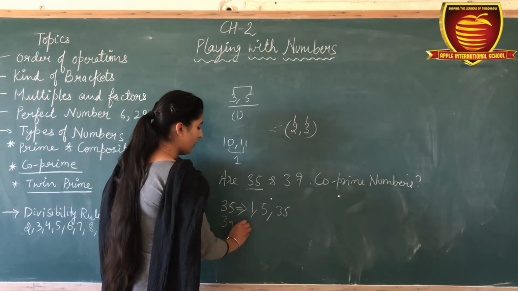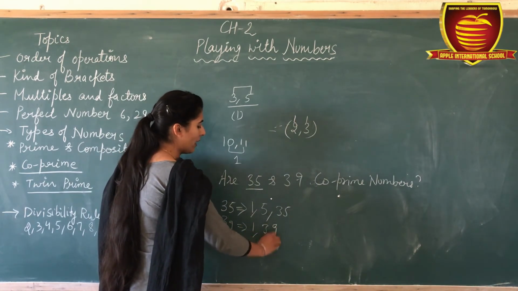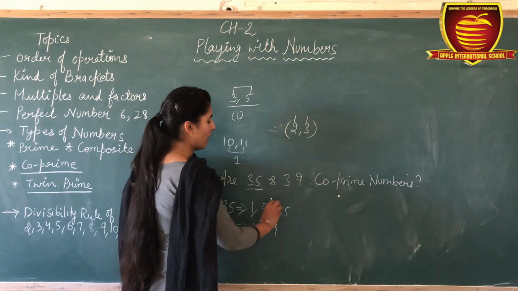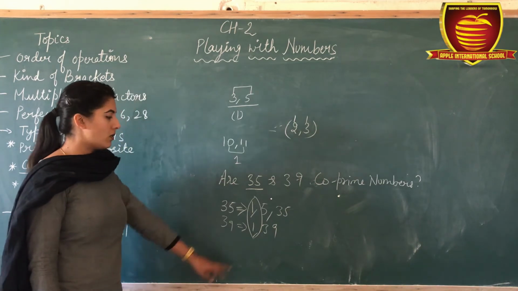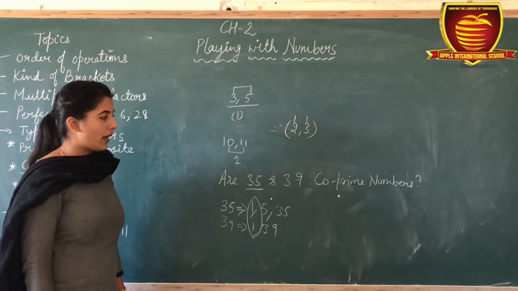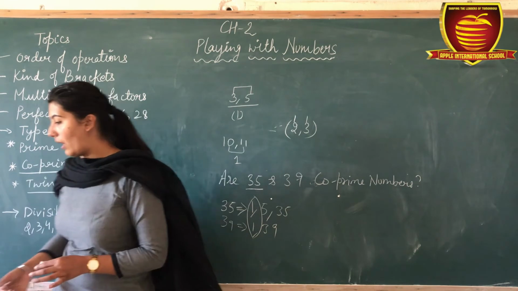Now next one is 39. 39 comes into 1 and 39. So is there any common factor except 1? No. Okay. So that's why it is a co-prime number.